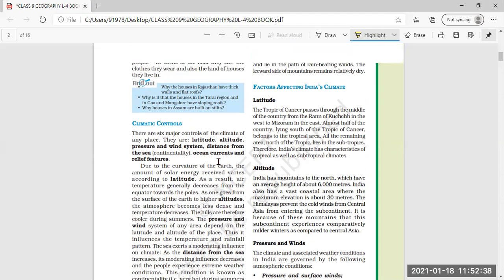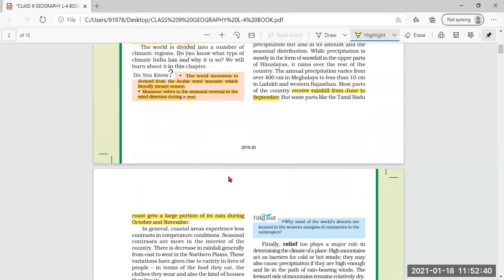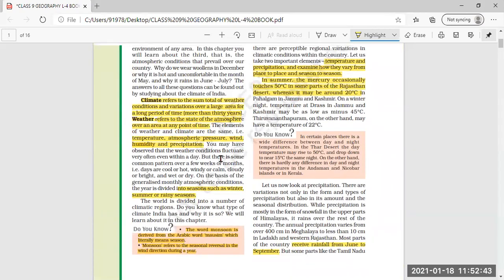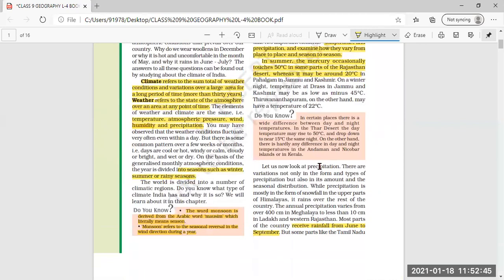So I hope this much is clear, everybody. The climatic variations, the temperature and precipitation.